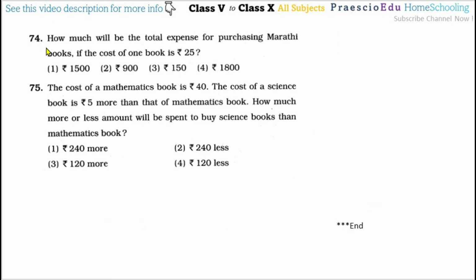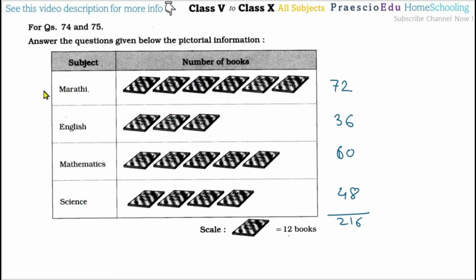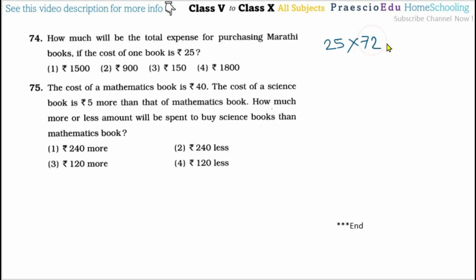So question number 74, how much will be the total expense for purchasing Marathi books? The cost of one book is rupees 25. So the cost is 25 multiplied by the number of Marathi books, which is 72. So multiply by 72. 25 2s are 50, 5 here carry. 25 7s are 175 plus 5, that is 180, which means rupees 1800, and this is given in option number 4.